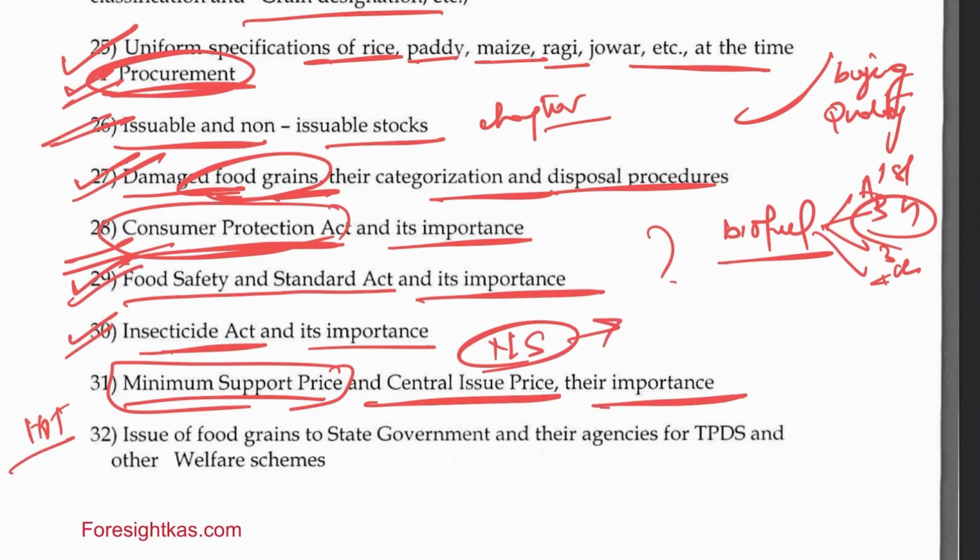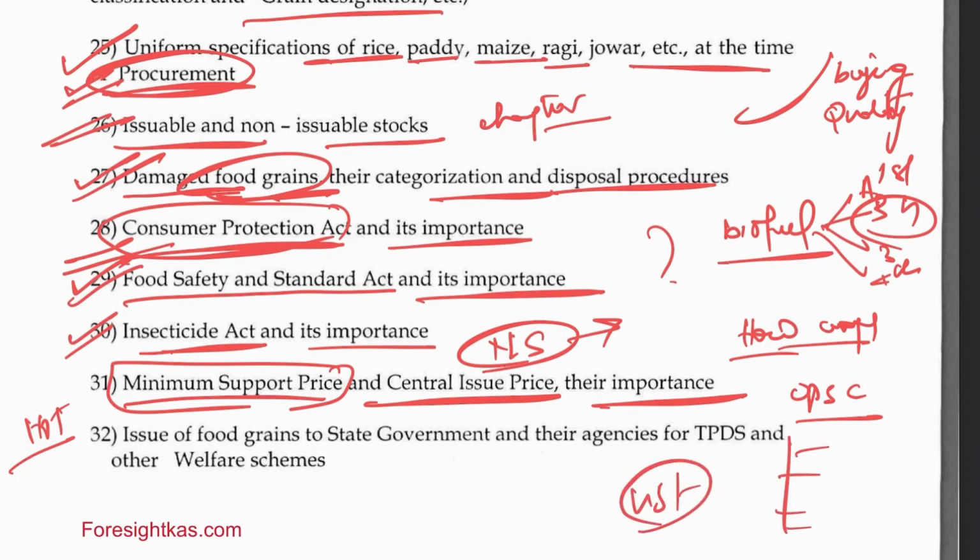His formula is very important: how MSP is calculated, and for how many crops MSP is given. In UPSC they have given some crops and asked which of the options is not an MSP-given crop. They may expect that from you.